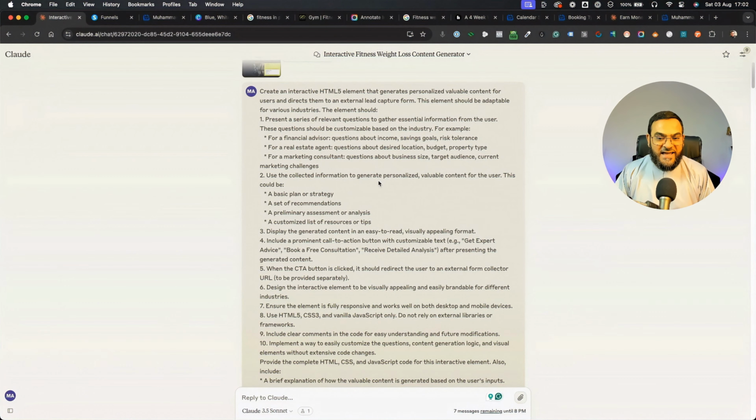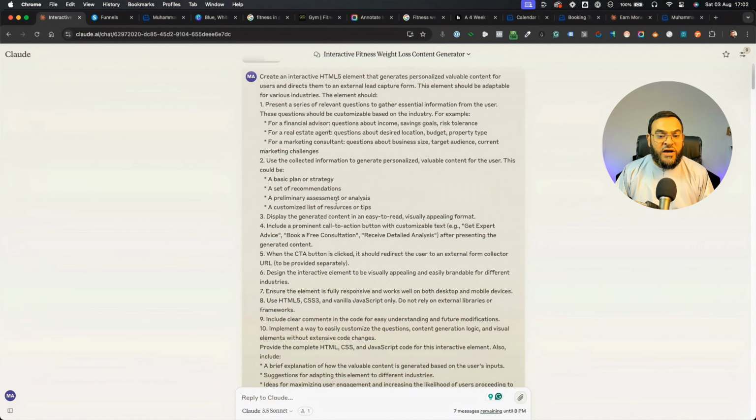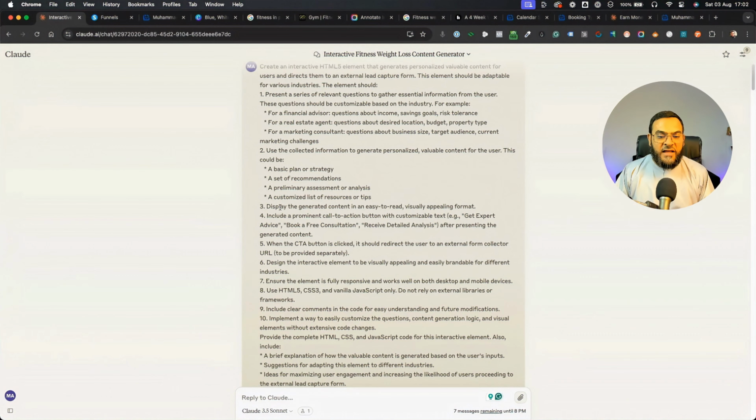And then use the collected information to generate personalized, valuable content for the user. This could be a basic plan or strategy, a set of recommendations, a preliminary assessment or analysis, a customized list of resources or tips. And then it says display the generated content in an easy-to-read, visually appealing format. Include a prominent call to action button with customizable text. Example: get expert advice, book a free consultation, receive detailed analysis after presenting the generated content.